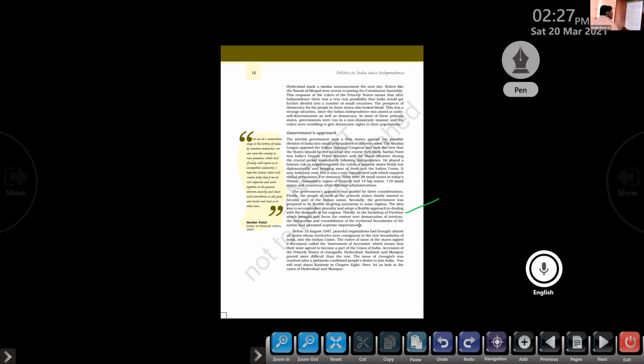Clear or not? So basically, they gave supreme importance to what is that? Consolidation of the territorial boundaries of the nation. Okay, so let's create a single territory, all these territories should be joined together. That's the primary importance.